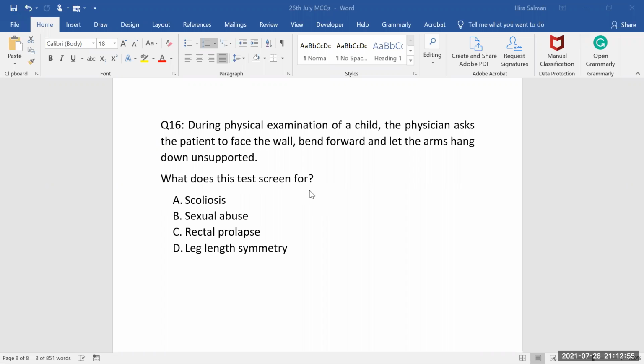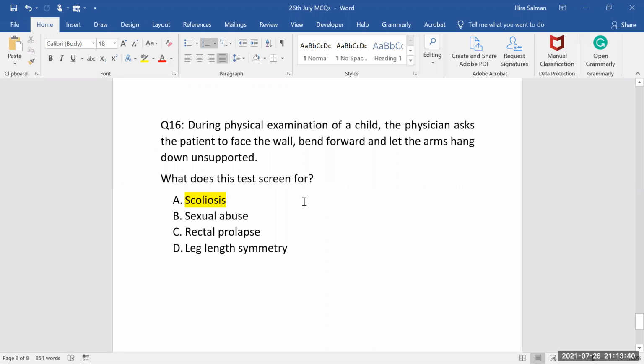So what does this test screen for? You should know first the name of the test. The name of the test is the Adam Forward Bend test. Do you think it's for scoliosis, for sagittal abuse, for rectal prolapse, for leg length symmetry? Of course, it's a case of scoliosis. It's a clear test when we ask the patient to bend forward. They mentioned the arms hanging down unsupported just to confuse you. Of course, the arms will be unsupported and the knees should be straight. So we ask the child or examinee these three things, and if you observe any deflection in the posture, we will say scoliosis is positive. The test is the Adam Forward Bend test, and this is the test for screening for